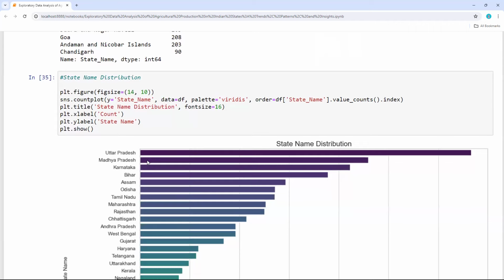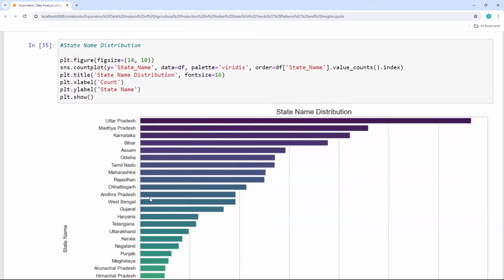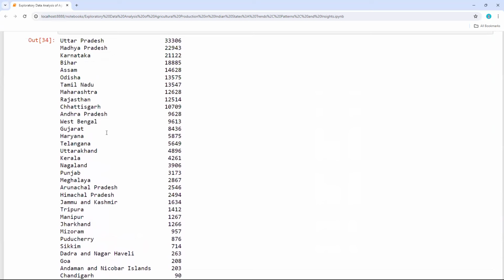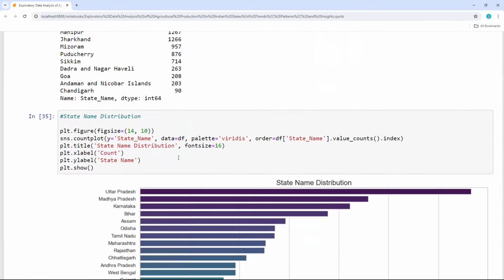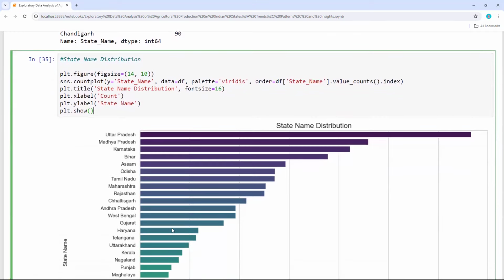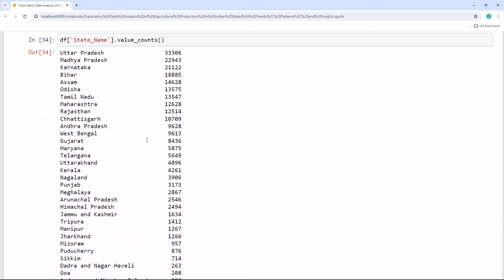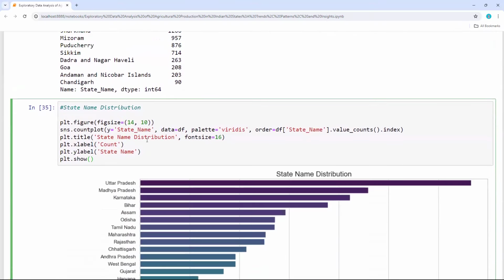So we do have more data from UP, then followed by Madhya Pradesh, Karnataka. So this is how, if I wanted to look at the data in a visualized manner. The above data can give me the numbers, and if I apply the same thing by using Seaborn, I'll be able to see the state-wise distribution of the data. So for UP, we have 33,306 entries from Uttar Pradesh. So this is how you can look at the data state wise.